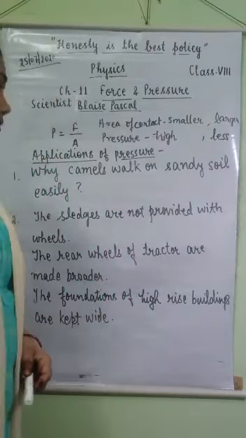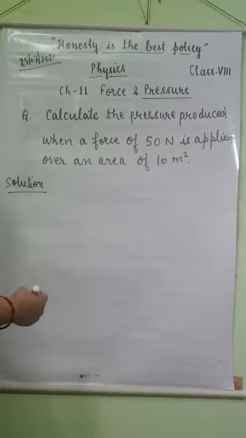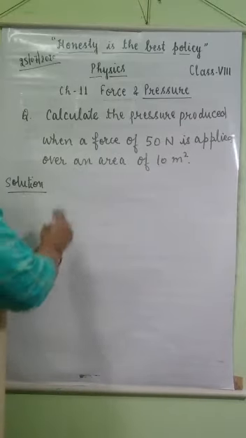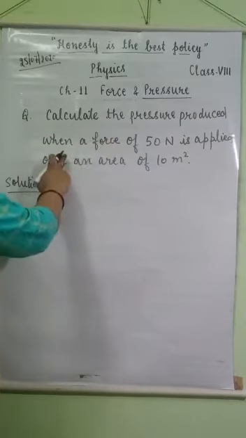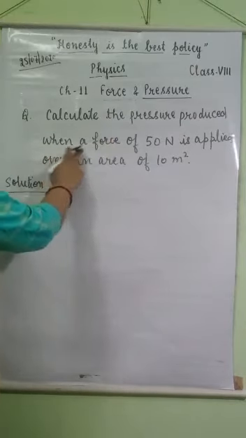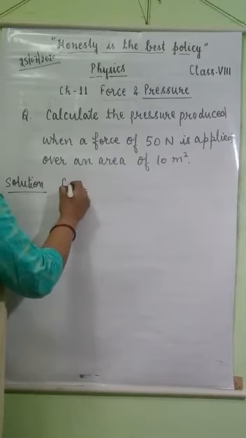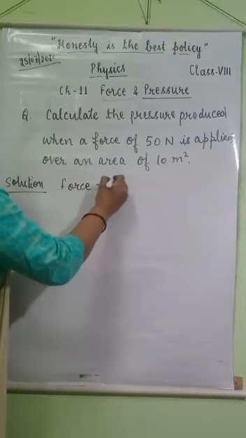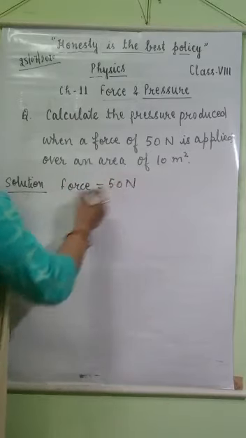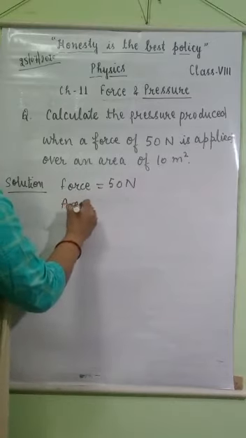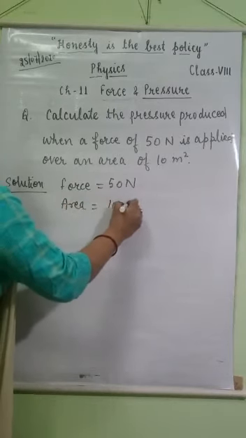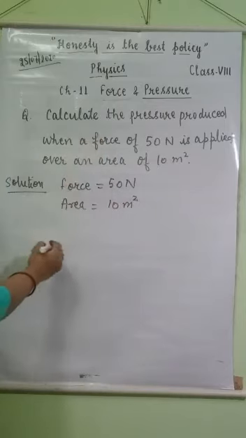Here is one example based on pressure, force and area. Calculate the pressure produced when a force of 50 Newton, N is Newton, is applied over an area of 10 meter square. Here force is given. Force is equal to 50 Newton and area is equal to 10 meter square. You have to calculate the pressure.